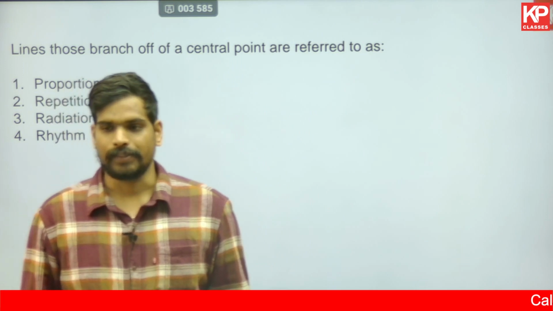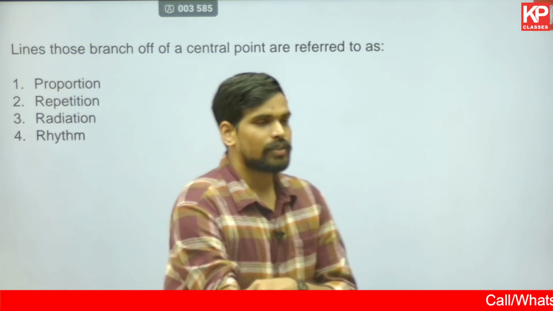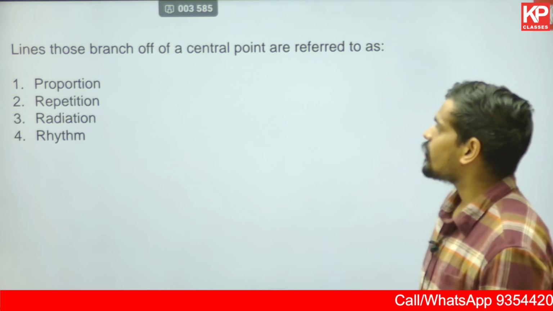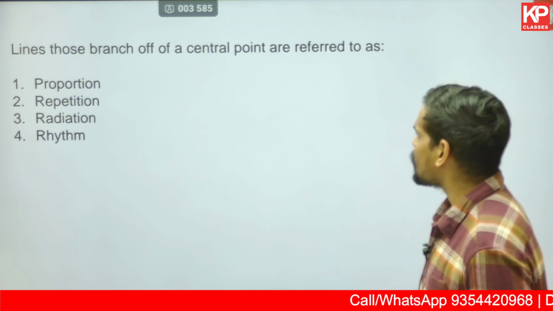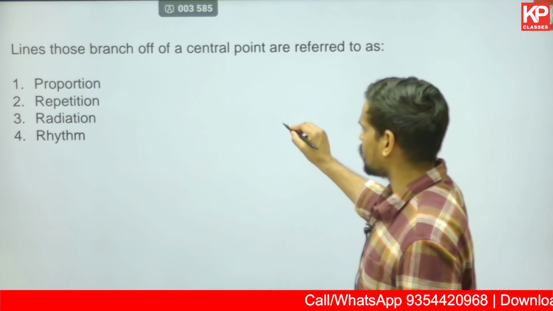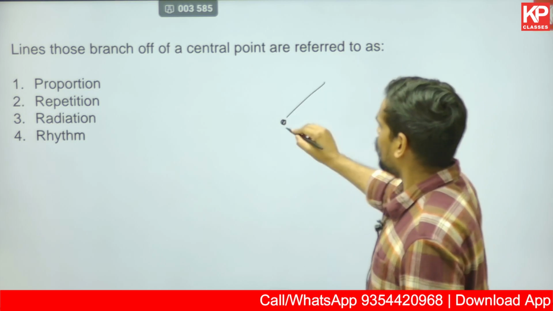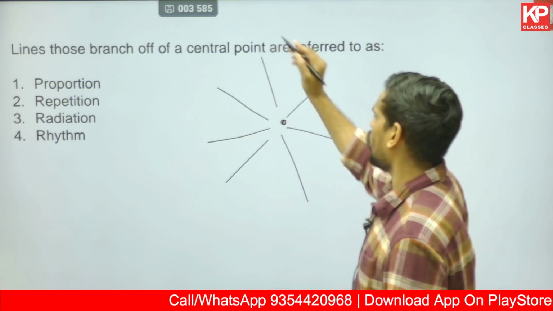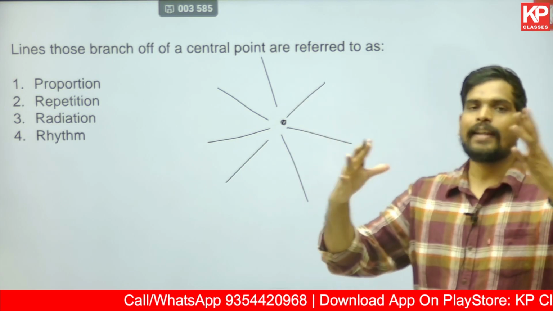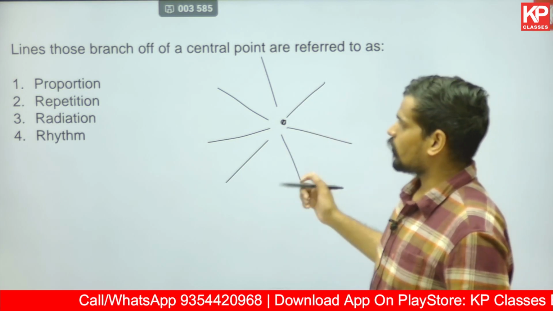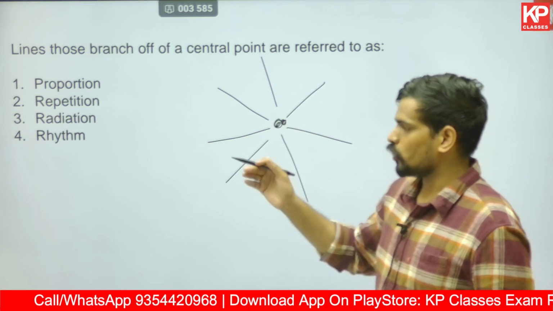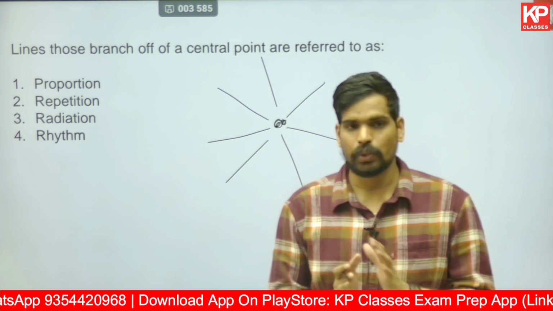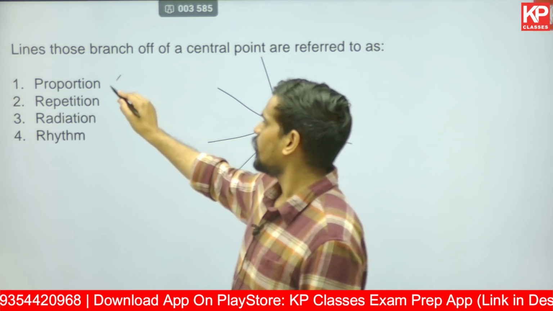The next one is again a question related to graphics. Lines that branch off a central point are referred to as. You have a central point, and lines branching off it are called what? Is it proportion? No, because proportion has to do with relativeness in terms of size, so that's not an option for sure.